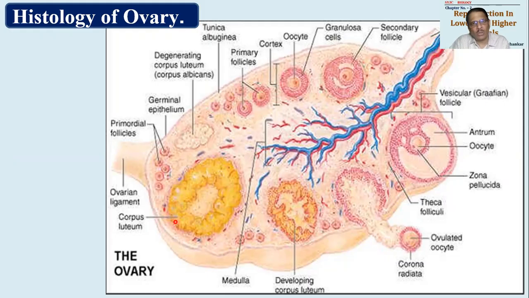This yellow colored body is called corpus luteum, and will be secreting progesterone hormone. After a few days, that is 14 days, this will regress or die so as to form such a white colored dot called corpus albicans. Okay, so this is how we can describe the histological structure of the ovary. A histology of ovary diagram can come for 3 marks, and the full description can come for 4 marks. It has not been asked till today, but it may be overdue, I think, so keep it prepared.